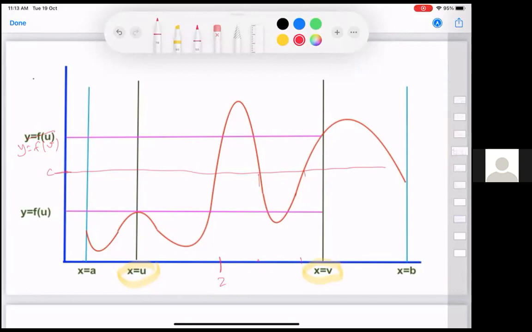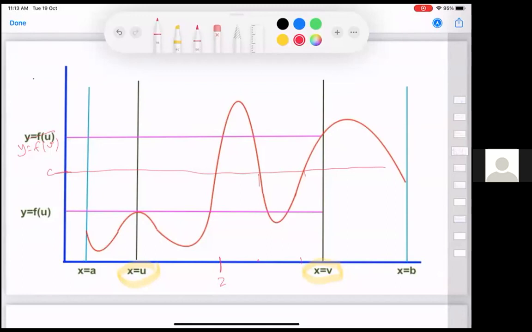In a picture, what it means is you draw the curve y equal to f of x. You put points u and v here on the x-axis, x equal to u, x equal to v. You look at the corresponding f values and draw lines there. Now you draw any line in between the two lines that you have drawn. It will intersect your function somewhere in between.